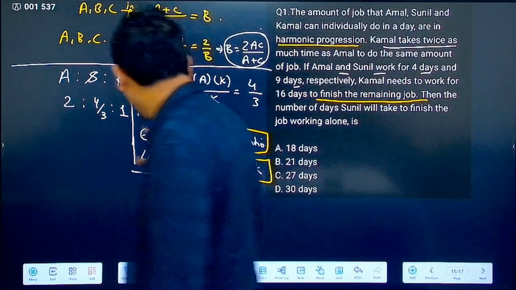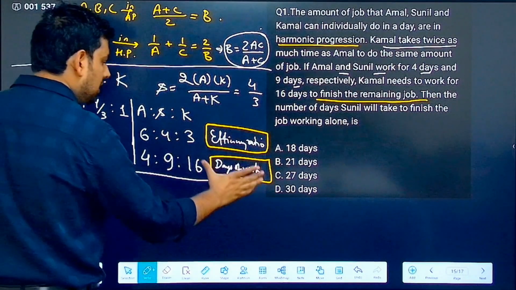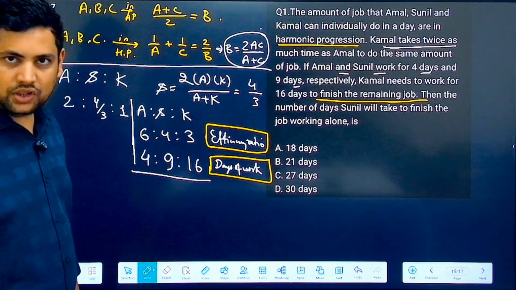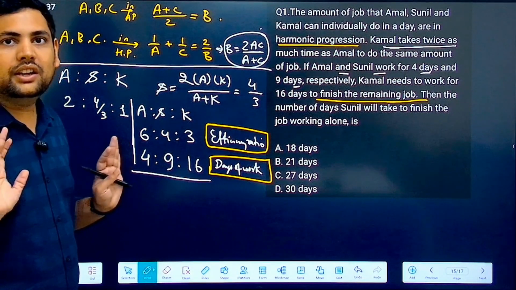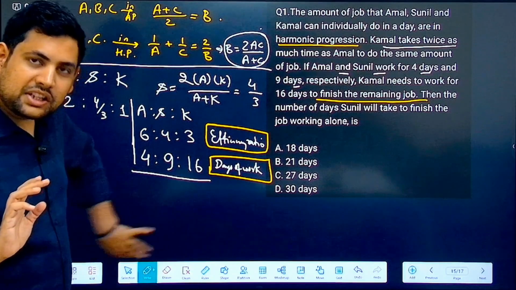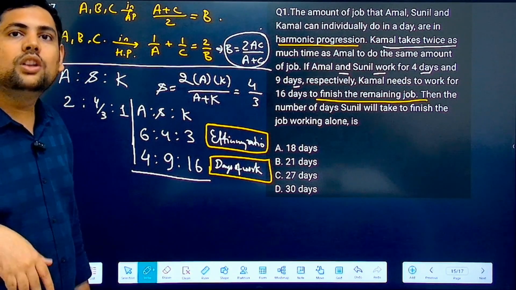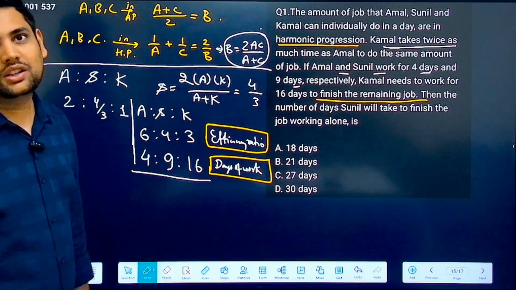So if I just multiply whatever is the efficiency ratio into the days of work, what will I get? I will get the total work that is already done. And this sum total, can you feel, will come out to be equal to total work, because the work got completed.